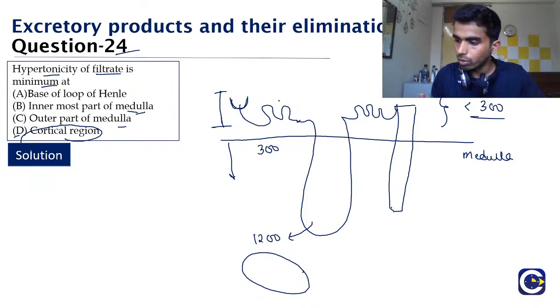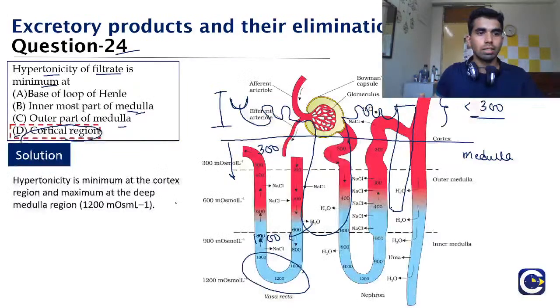Okay, am I clear, all of you? Am I clear, Jivita, Lekpriya and Akshaya? It is option D, that is the cortical region.